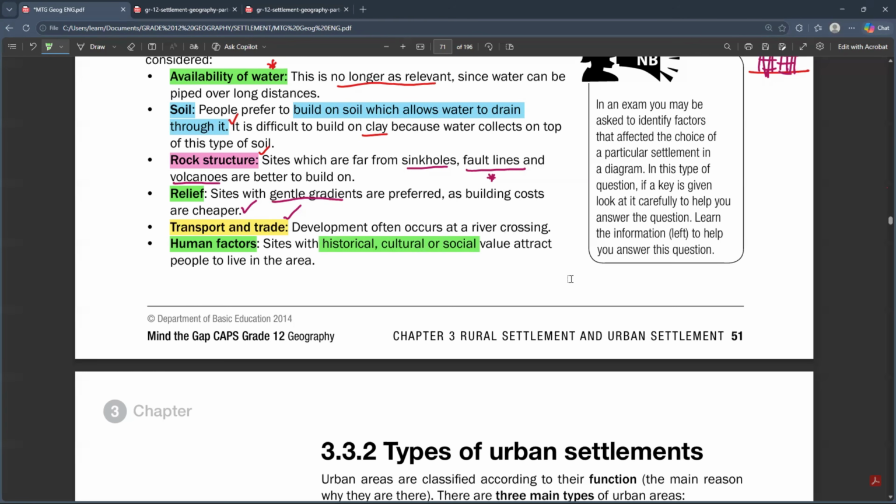Let's just say you go to a place where they've got only one race, let's say it is black people alone. And maybe those people are racist, they don't want to live with people from different races. The moment you want to build an urban settlement, you want to stay away from that place.